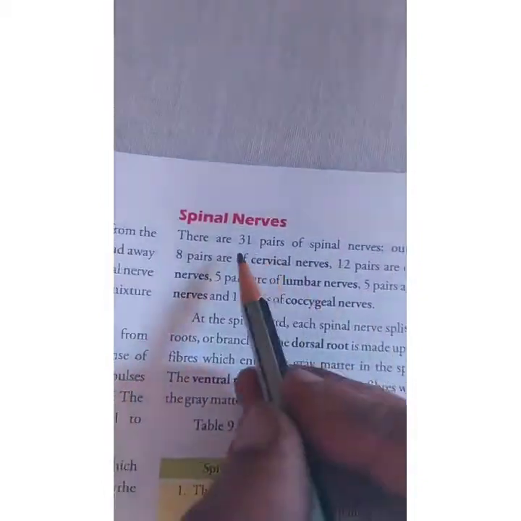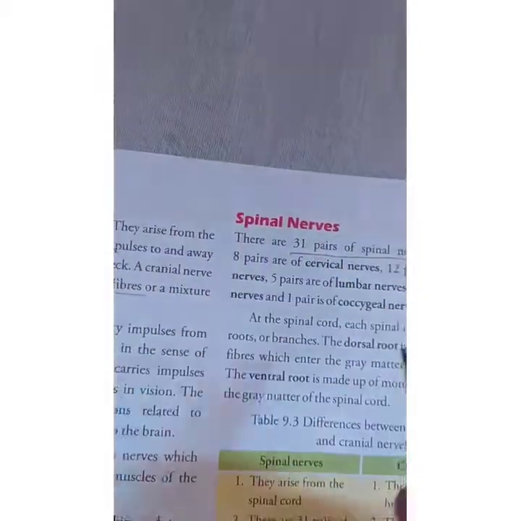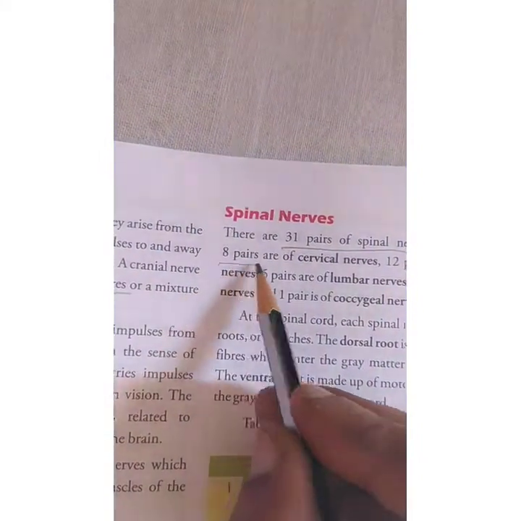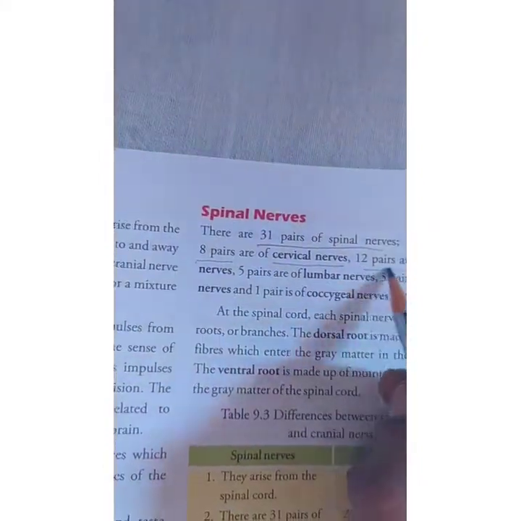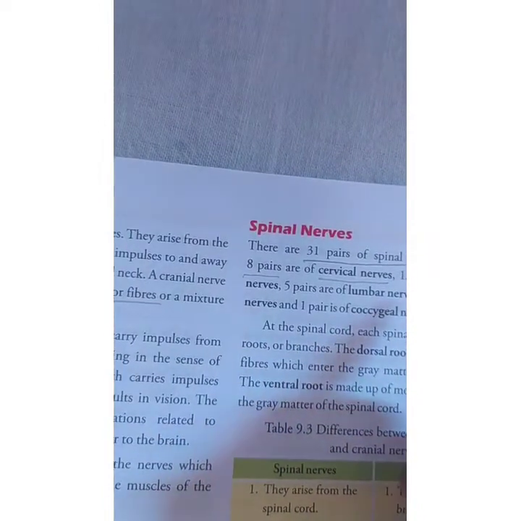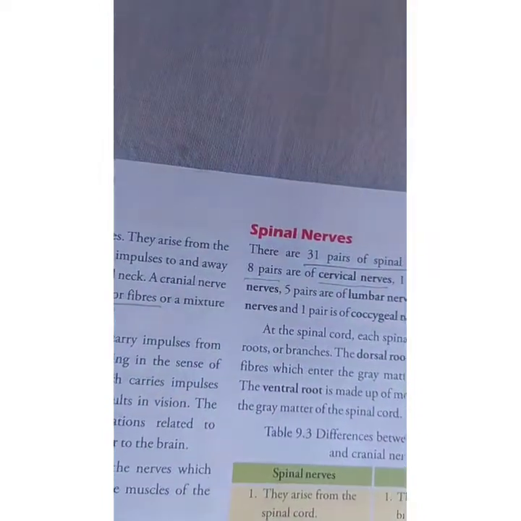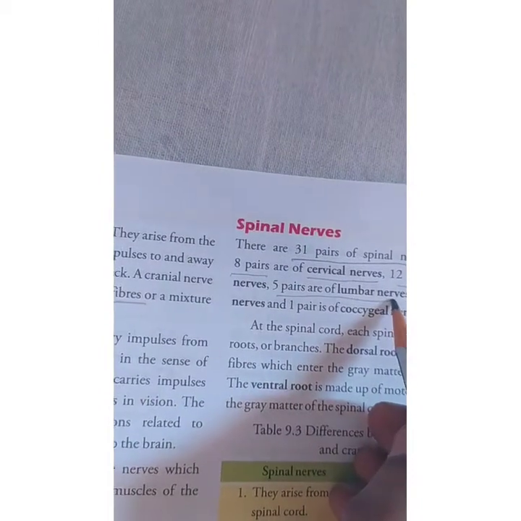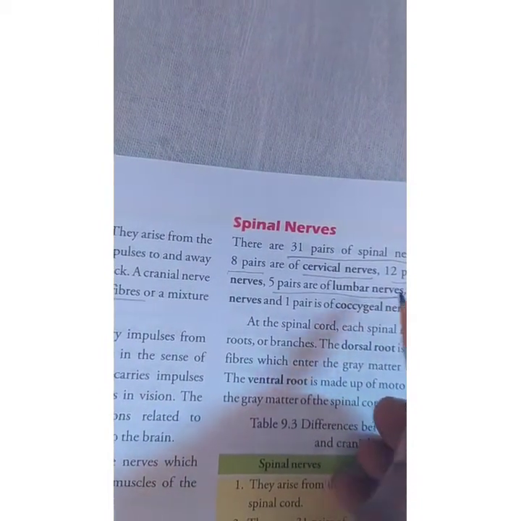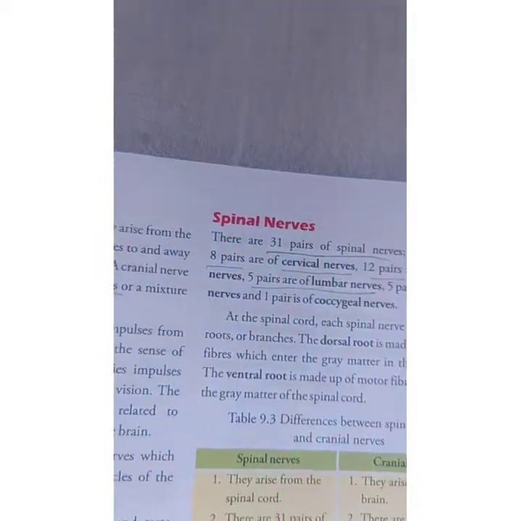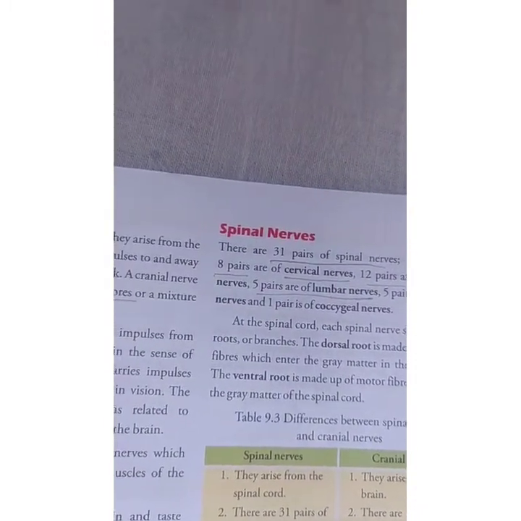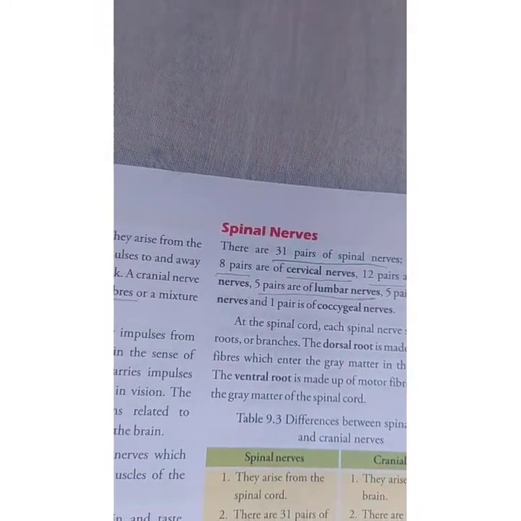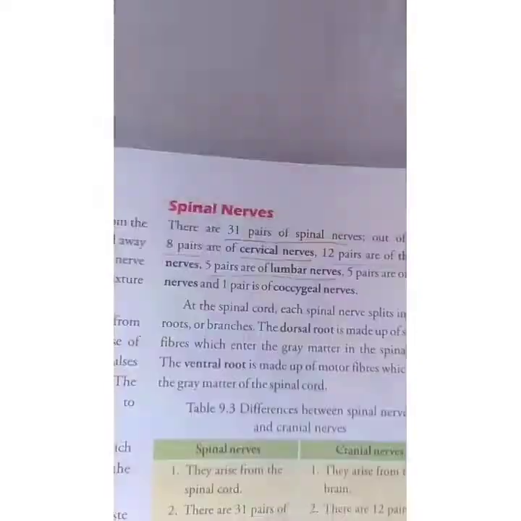The last one is spinal nerves. There are 31 pairs of spinal nerves. Out of them, 8 pairs are present in the cervical, meaning the neck region, they are called cervical nerves. 12 pairs are present in the thoracic, that is the chest region, they are called thoracic nerves. 5 pairs are present in the lumbar, meaning the waist region, they are called lumbar nerves. And 5 pairs are present below the waist region, that is known as sacral nerves. And one is there in the tail region, that is called coccygeal nerves.